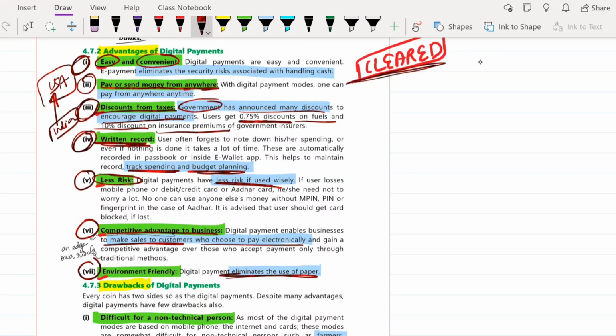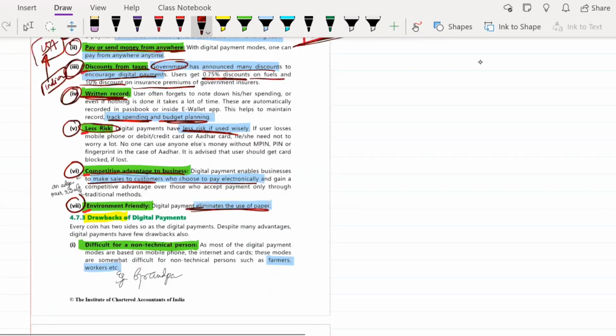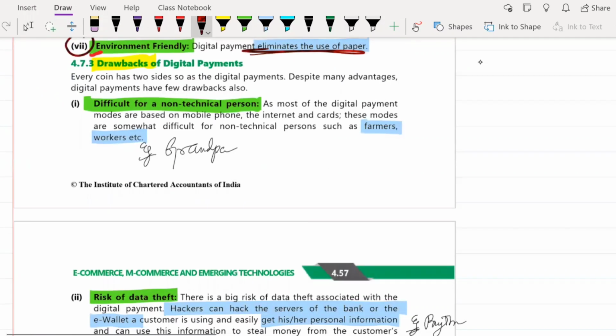This is such a simple answer. Okay. Even this was asked in the exam for 5 marks. So usually it is easy. Only that thing is that the more you revise it, the more it will stick to your mind and it will be easier for you to write in the exam. Correct. Okay. Next is drawbacks of digital payment.